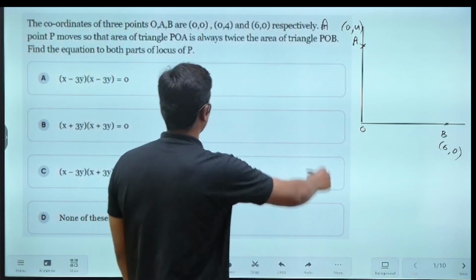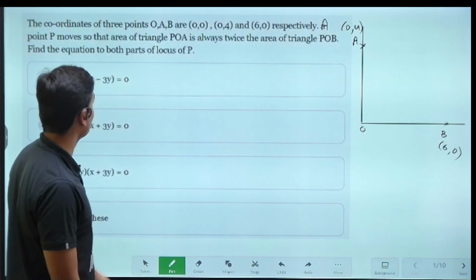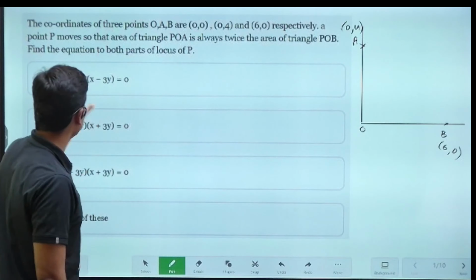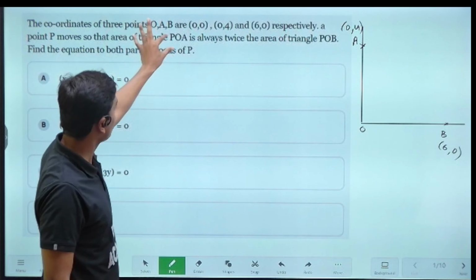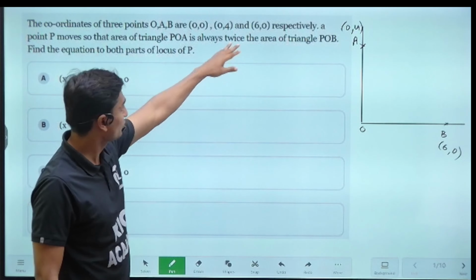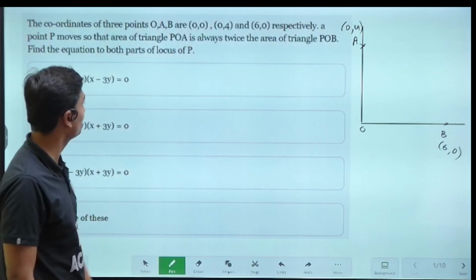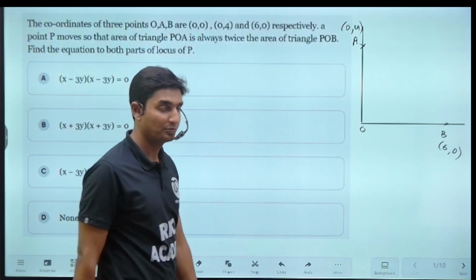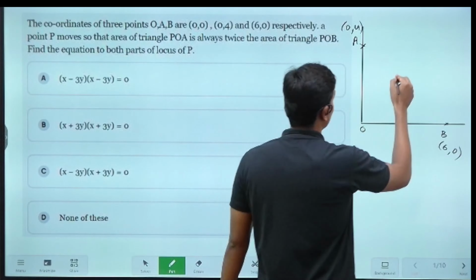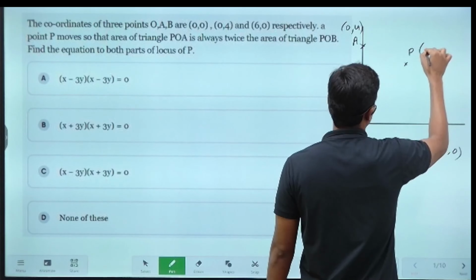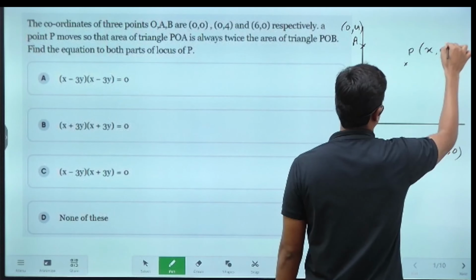And then furthermore they are saying there is a point P. A point P moves so that the area of the triangle POA is always twice the area of the triangle POB. Find the equation to both the parts of the locus of P. There is another point here, P. Suppose I take this particular point to be P, whose coordinates are unknown, x, y.